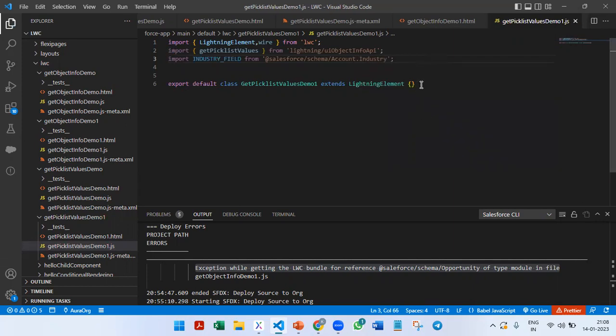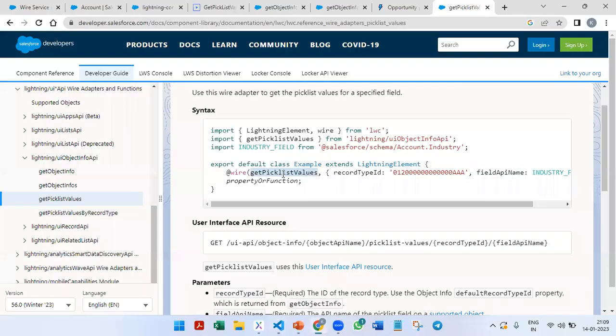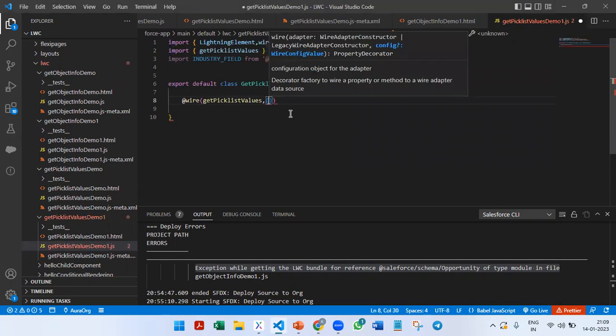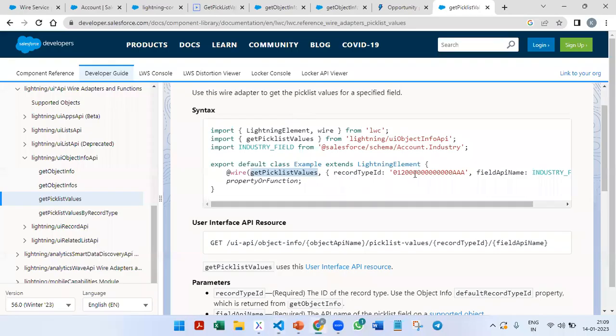Okay, this much is done. Then we will start writing the code here. So the syntax is @wire getPicklistValues. Then within that we need to pass the record type ID.